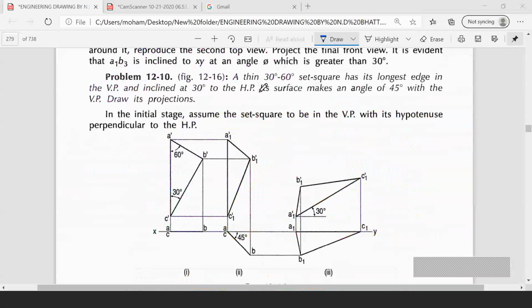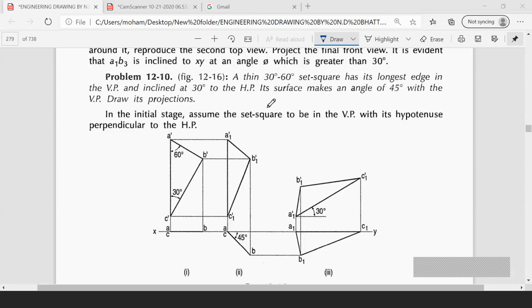Okay, here he has given a thin 30 degrees, 60 degrees set square. A thin 30 degrees, 60 degrees set square has its longest edge in the VP, and is inclined at 30 degrees to HP.